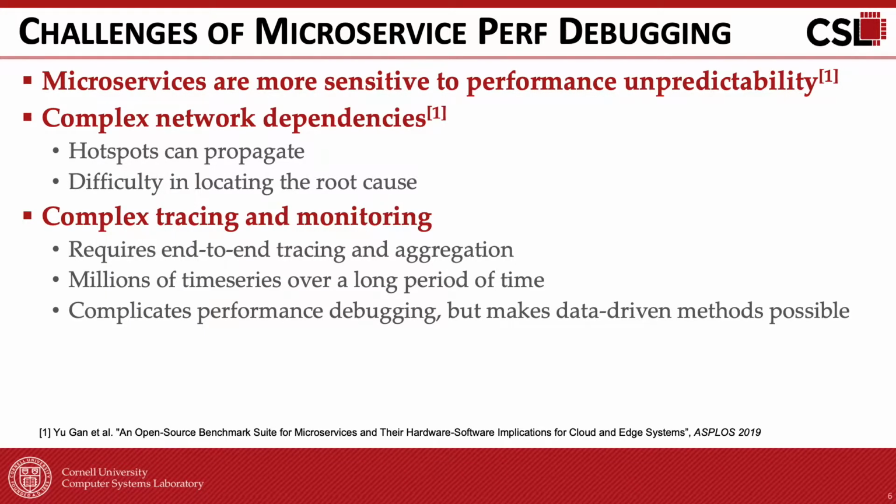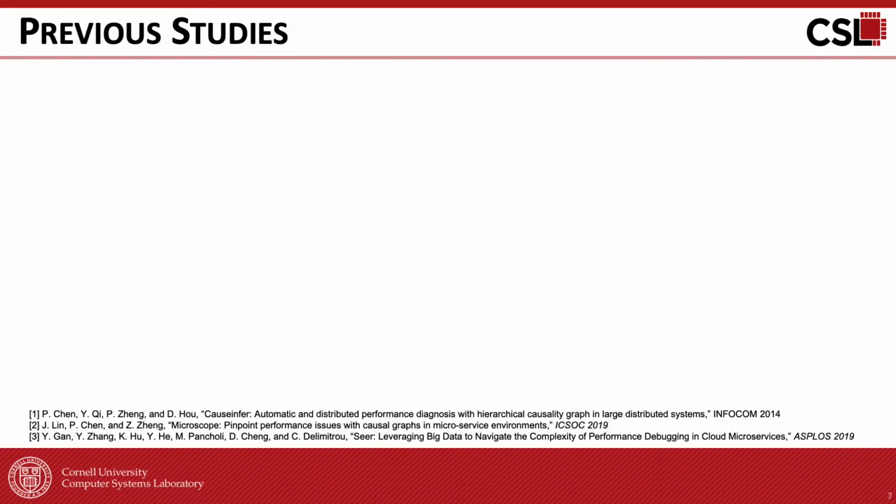Detecting the root cause in millions of time series empirically is difficult and error-prone. Therefore, it is critical to investigate automated techniques that diagnose and correct cases of unpredictable performance in microservices. Fortunately, the large number of metrics collected 24/7 makes such data-driven methods for performance debugging possible.